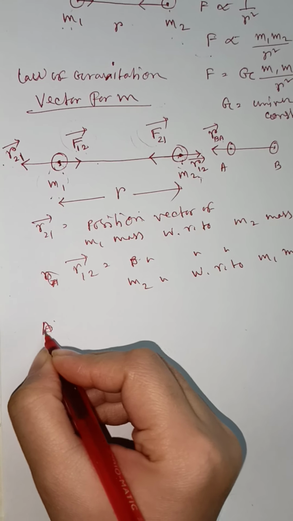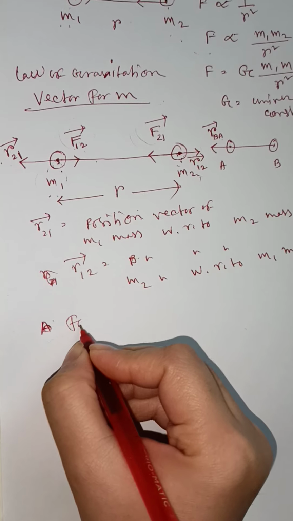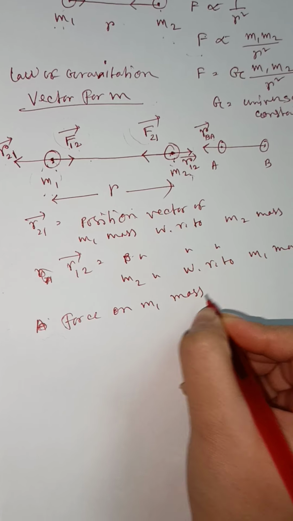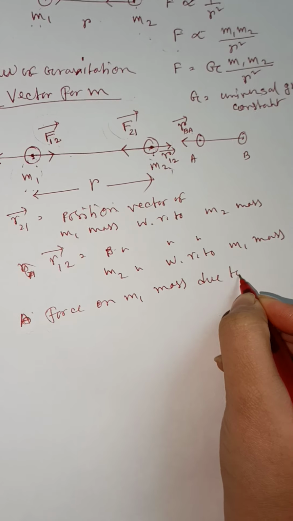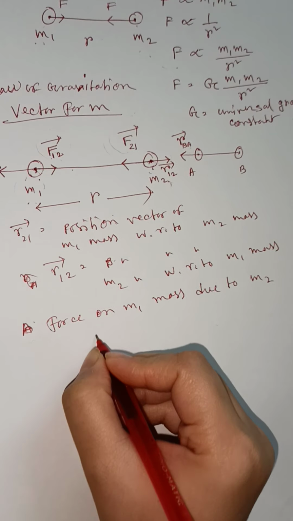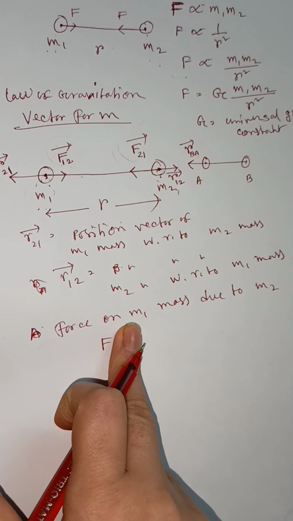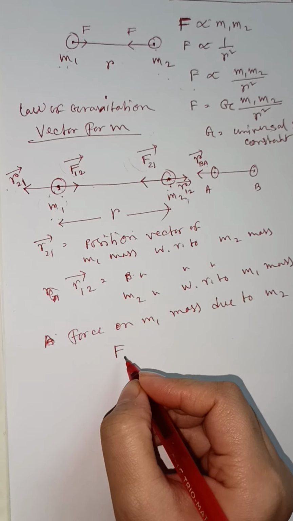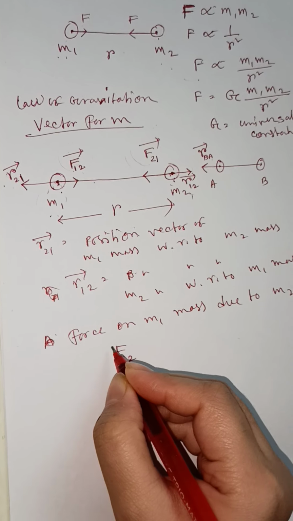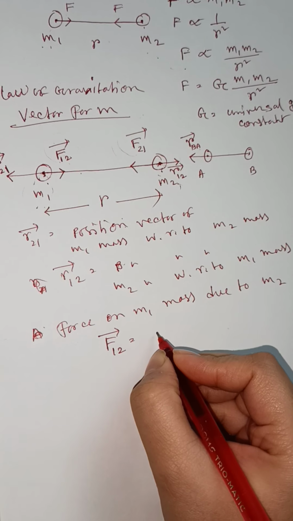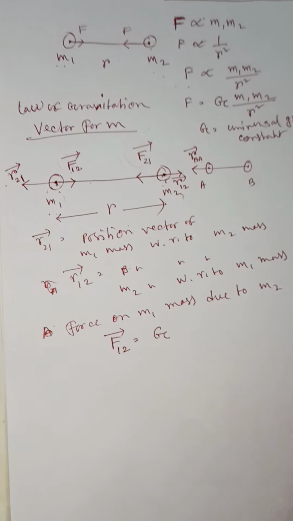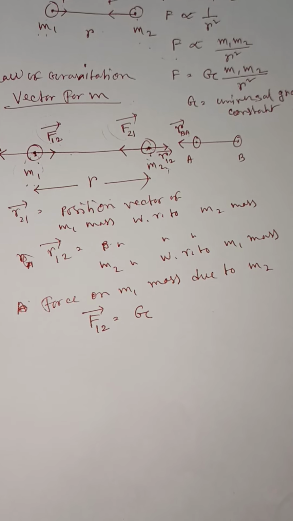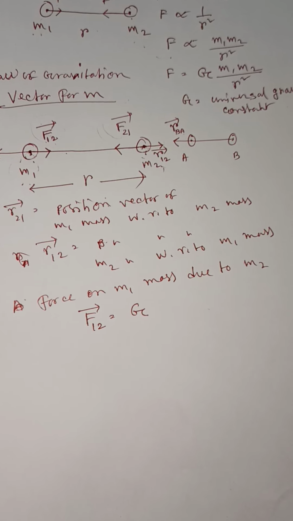attraction force, or we can say the force on m1 mass due to m2 mass. So this force F21 vector equals, we know that capital G is coming from Newton's gravitational law.